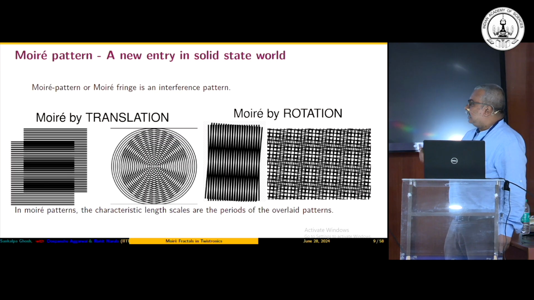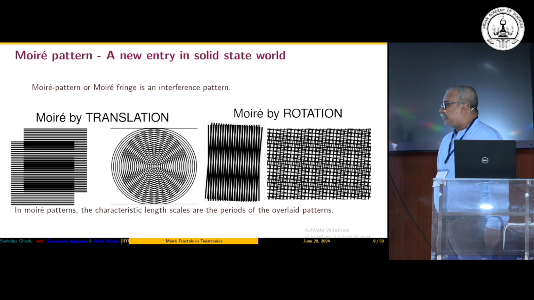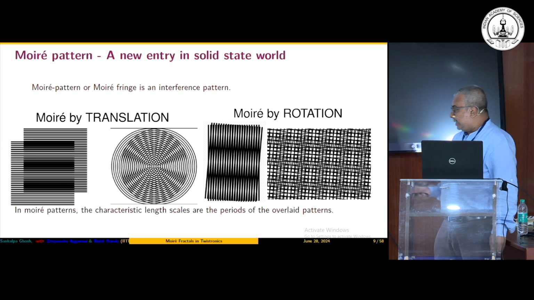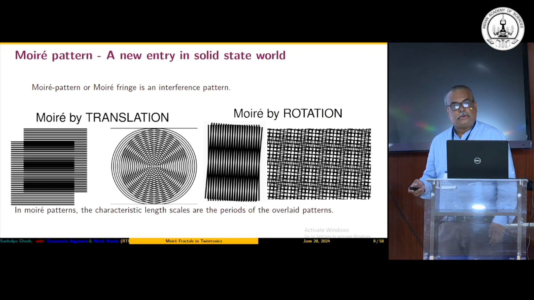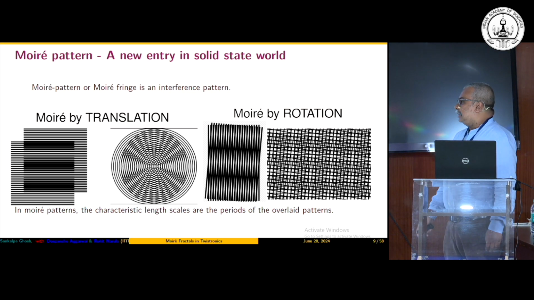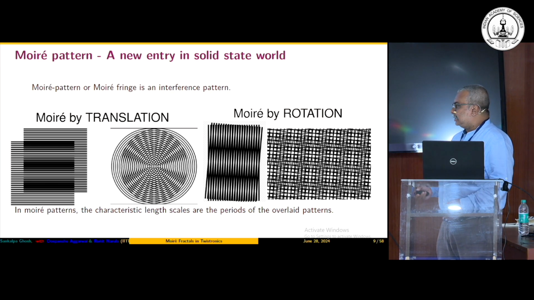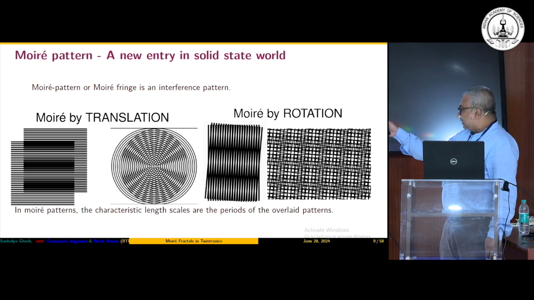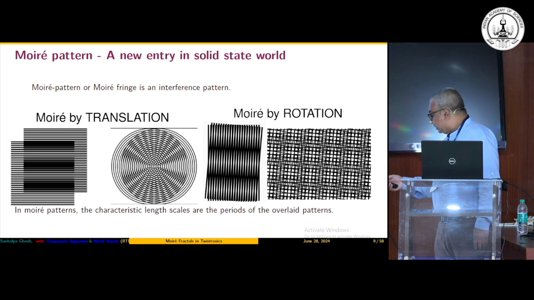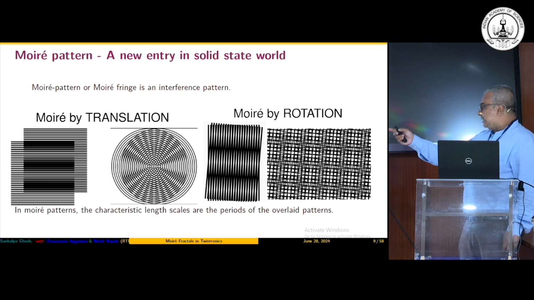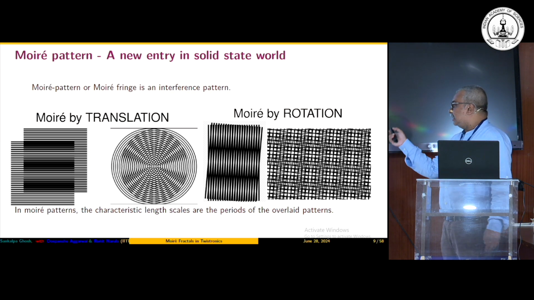And in that line, the Moiré pattern comes, and this is a very simple demonstration of Moiré patterns. As the previous speaker pointed out, you can see it everywhere. It is a late entry in the condensed matter domain, because to people in optics and textile technology particularly, it was known for a very long period of time. So you can see various regular lattice patterns. If you put them on top of each other, and either translate or rotate them, you get this beautiful periodicity which is much larger than the original periodicity. The characteristic Moiré length scales are the periods of this overlaid pattern.